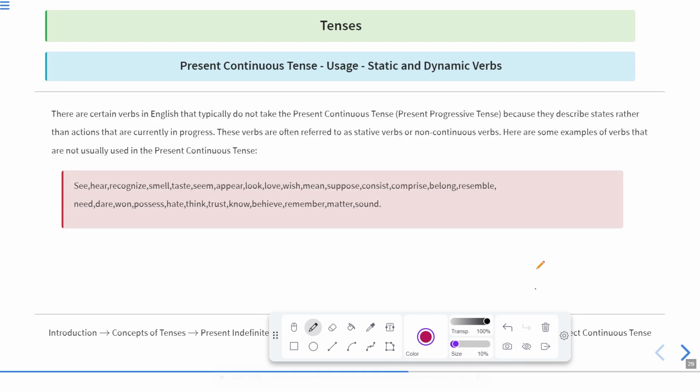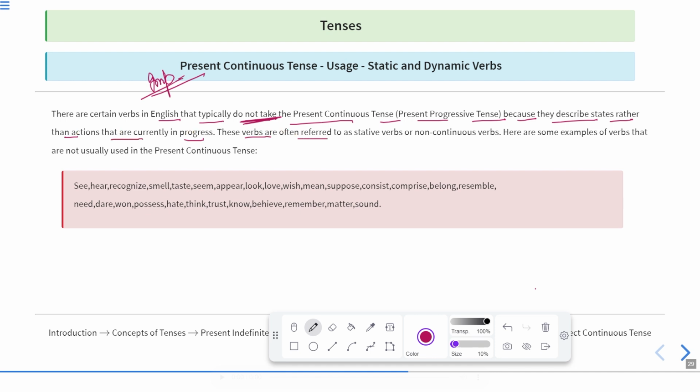Now, one very important factor about present continuous tense is that it can only take those actions which are temporary and not permanent, or which are only in progress, where the continuation is taking place. Now, there are certain verbs in English that typically do not take the present continuous tense, or present progressive tense. This is a very important concept, because they describe states rather than actions that are currently in progress.